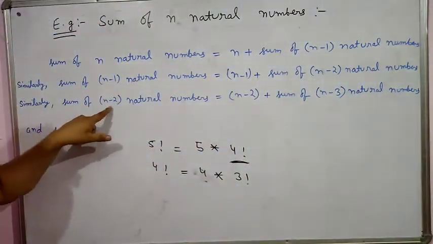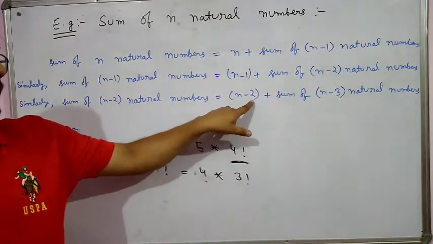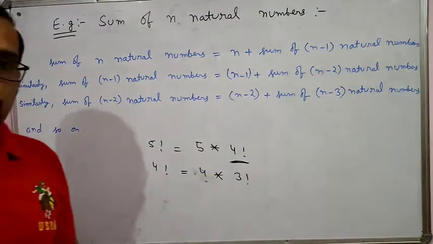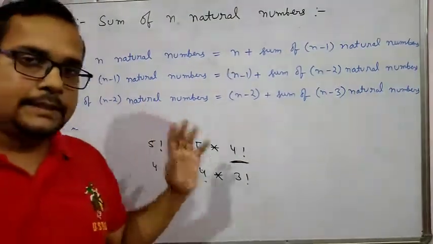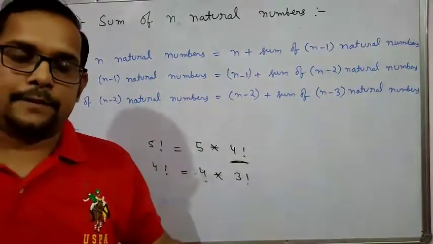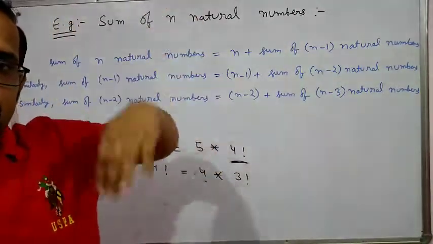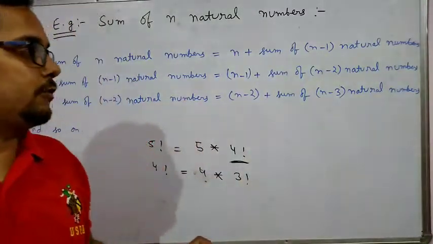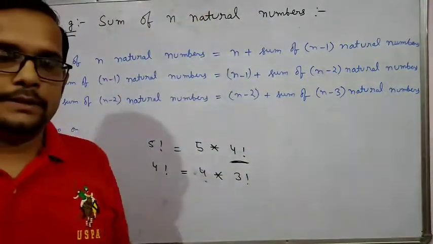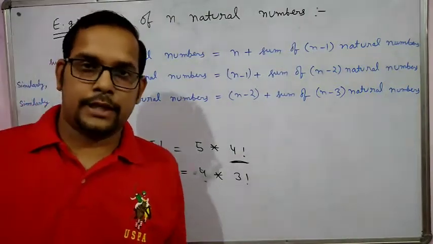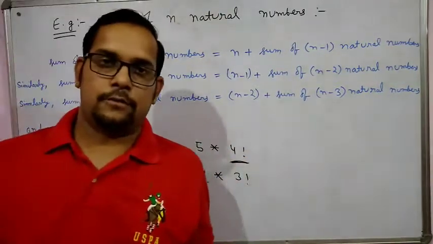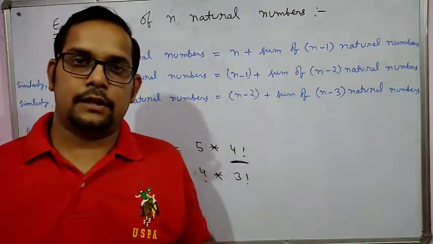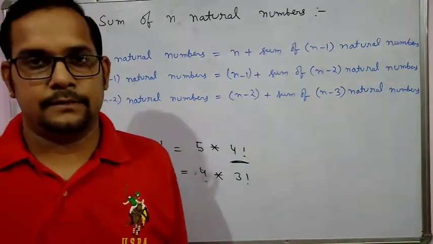Similarly, the sum of n minus 2 natural numbers is n minus 2 plus the sum of n minus 3 natural numbers, and so on. When it reaches the base value, it returns its final value, and through this it performs the reverse operation, and we get the actual value of the sum of n natural numbers. Is it clear? That's all for today. I hope you know the concept of recursion, and examples of recursion like factorial or the sum of natural numbers. Thank you, class.